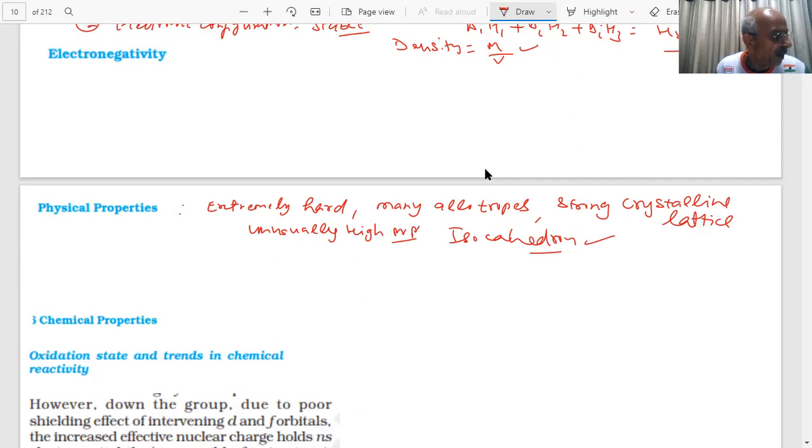The other metals are soft, with low melting points and high electrical conductivities, whereas boron is not. And gallium has a low melting point, so exceptionally it could exist in liquid state during summer, and has a high boiling point, and therefore is used for measuring high temperatures. Densities are increasing down the group, students.